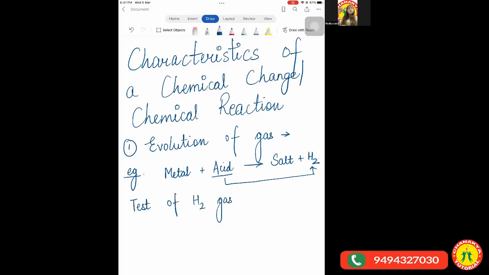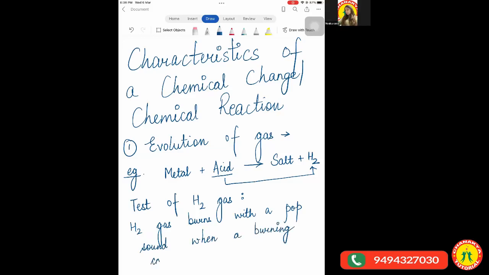How do we know that a reaction has taken place and hydrogen gas has been released? So hydrogen gas burns with a pop sound when a burning candle or a burning matchstick is brought near to it.